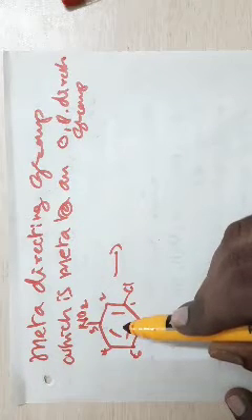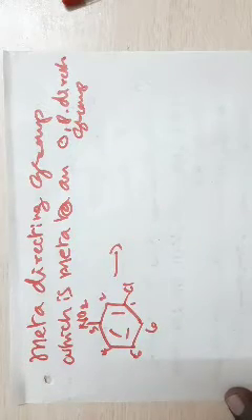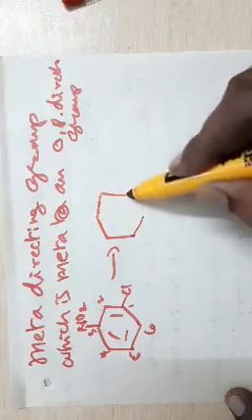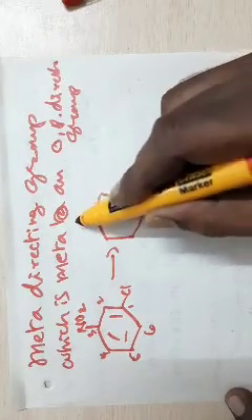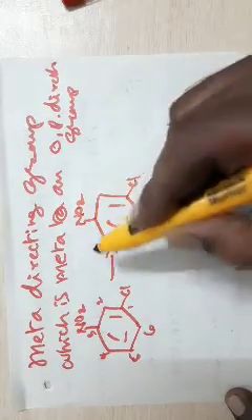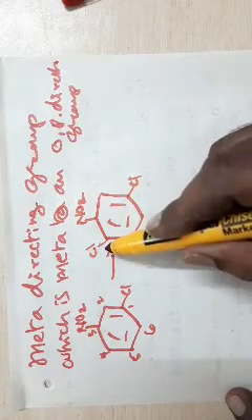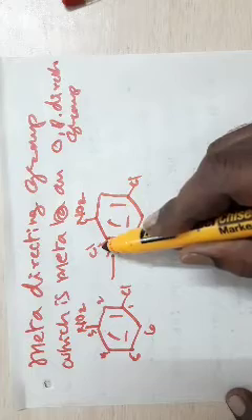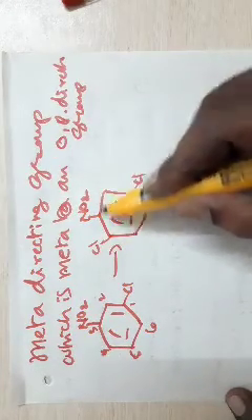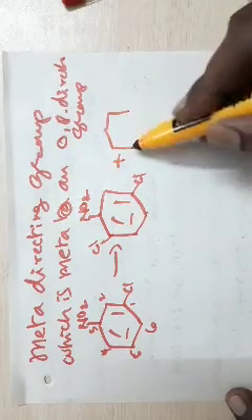In which position will it enter? The most probable one is this: the chlorine will enter ortho to the nitro group, not this position.